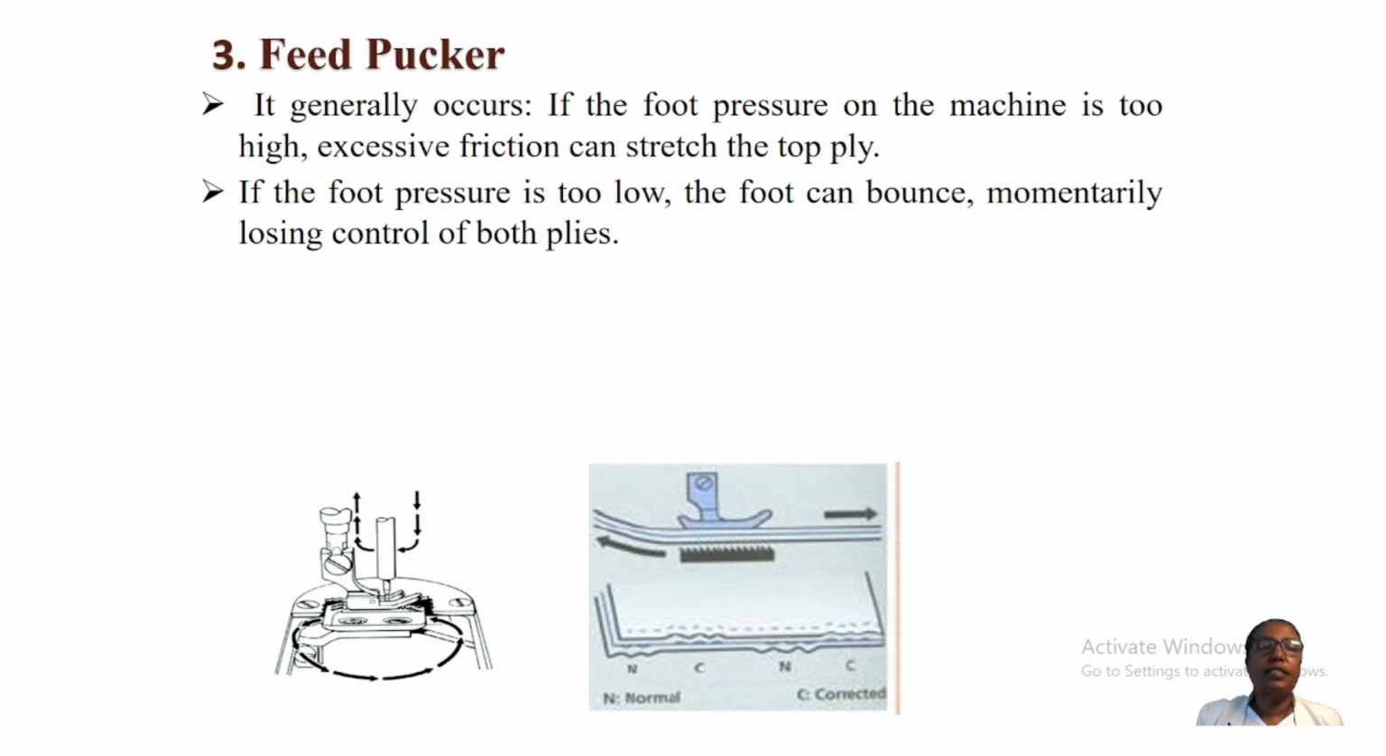Feed puckering occurs at the time of feeding, involving three machine parts: the feed dog, pressure foot, and throat plate, which form the feed mechanism. So it is better to check these three important parts of the sewing machine when you want to remove feed puckering.